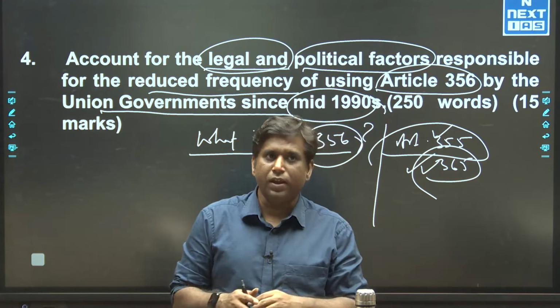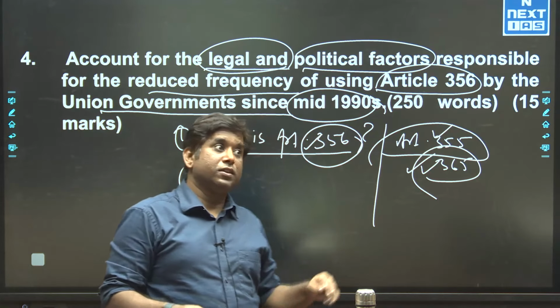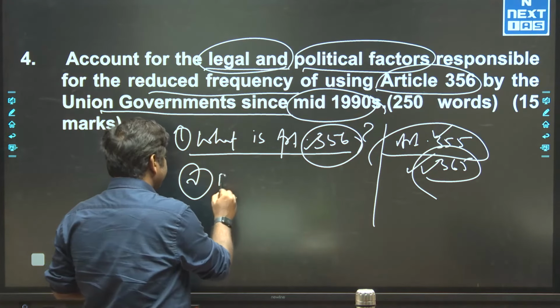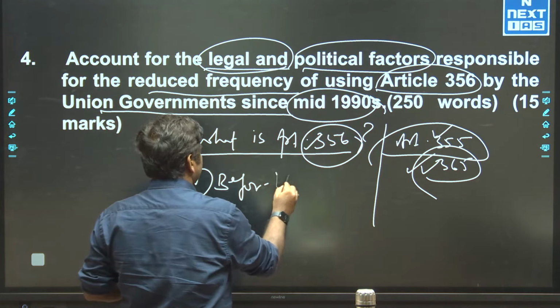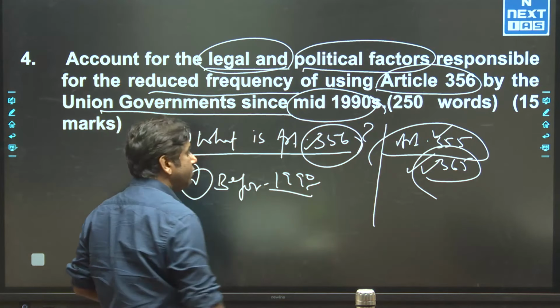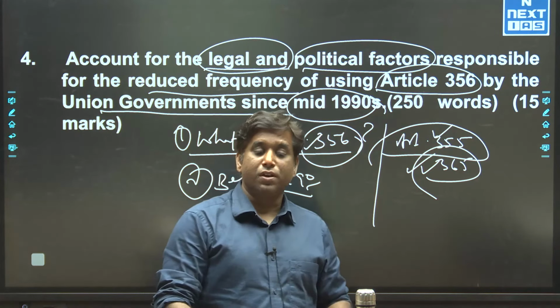That is one part. Then the second part is that it reduces the frequency. So you should have certain data to tell us the frequency. Before the mid 90s, the frequency was very high.